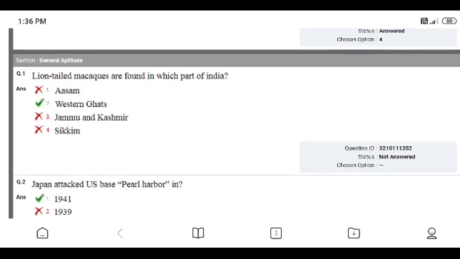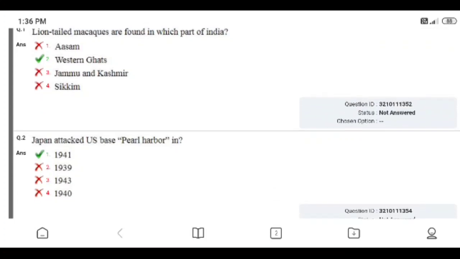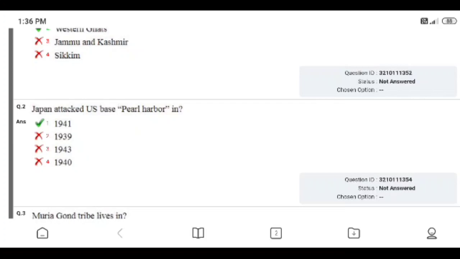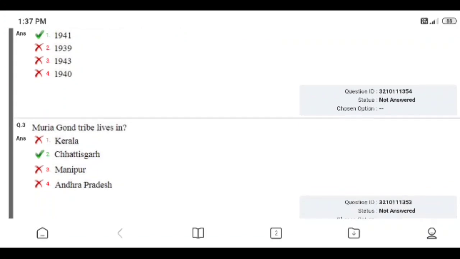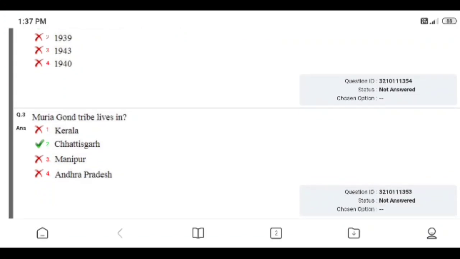Then general side questions. Question number 1. Lion-tailed macaques are found in which part of India? Answers: Assam, Western Ghats, Jammu Kashmir, and Sikkim. Right answer is Western Ghats. I did not attend that question. Japan attacked the US base Pearl Harbor in 1941, 1939, 1943, 1940. I did not attend that question. 1941 is the correct answer.